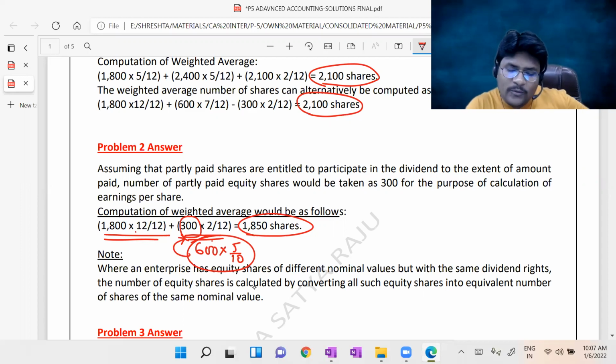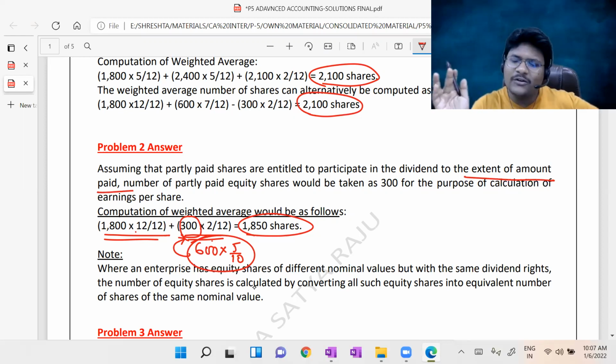Okay. So assuming that partly paid up shares are entitled to participate in the dividend to the extent of the amount paid. It is not an assumption. We can conclude. Why? Because as per the Companies Act 2013, we can pay the dividend only based on the paid up value of the share. It is commonly a provision in the articles of association.